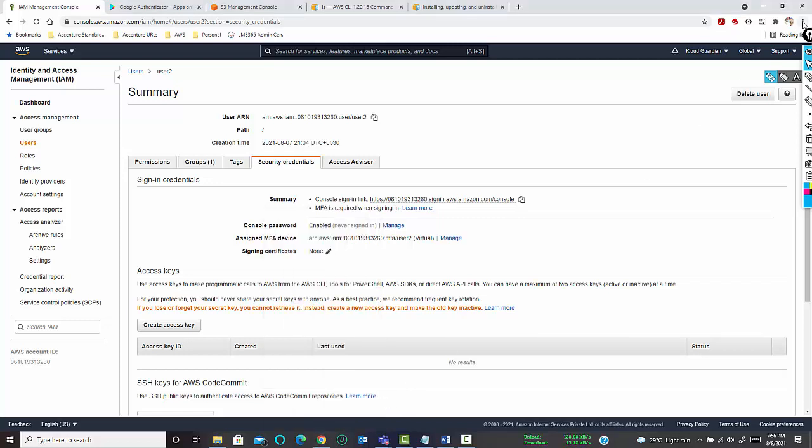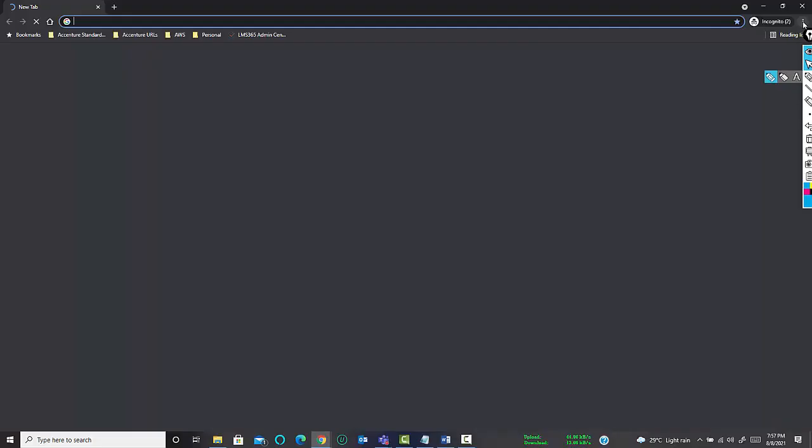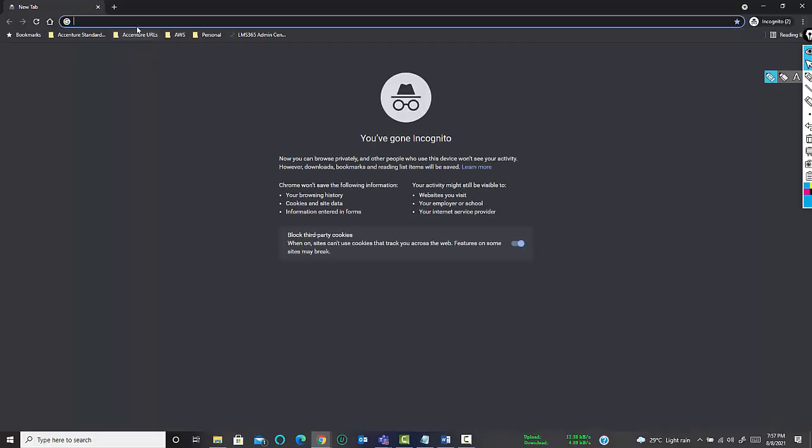Sir, is this authentication code swipeable, or is repeated authentication happening? No, repeated authentication is not happening.